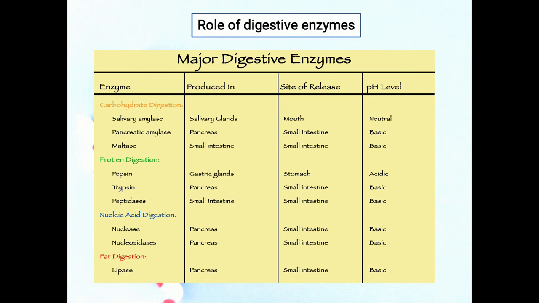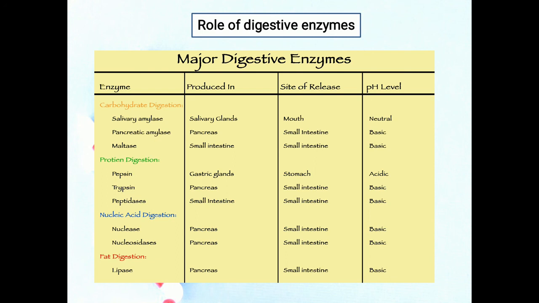Pancreatic juice contains pancreatic amylase, trypsin, chymotrypsin, elastase, carboxypeptidase, nuclease, pancreatic lipase, ribonuclease, and deoxyribonuclease. These are all secreted by the pancreatic acinar cells.